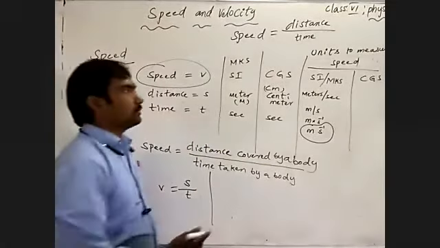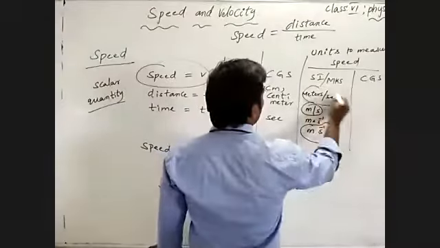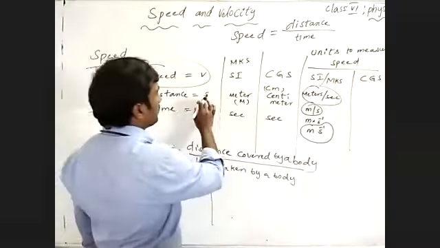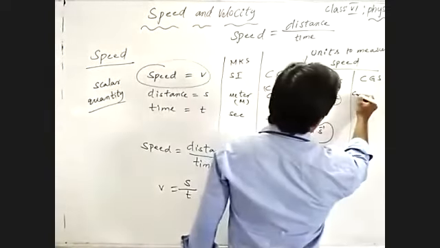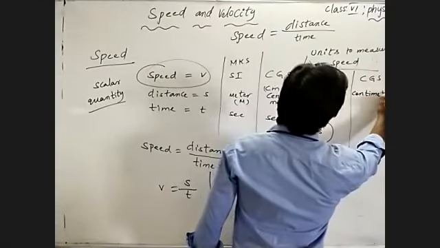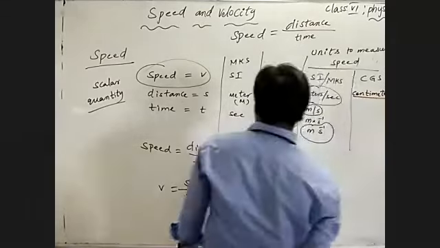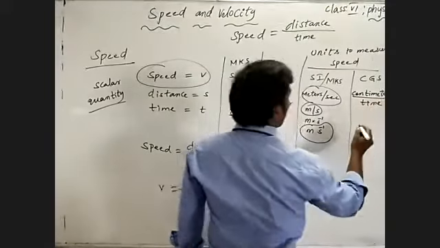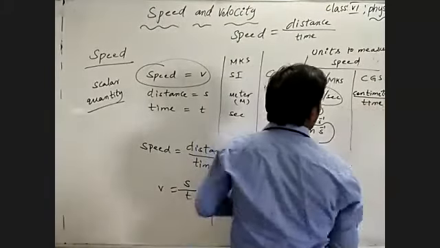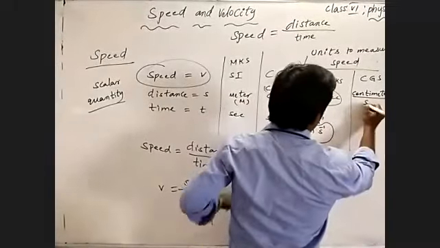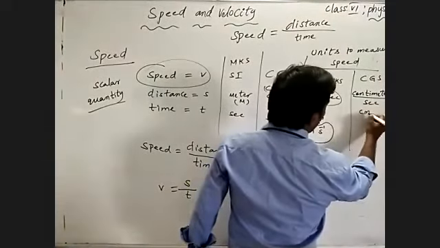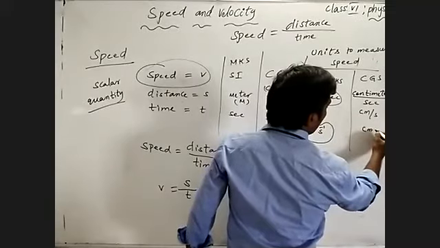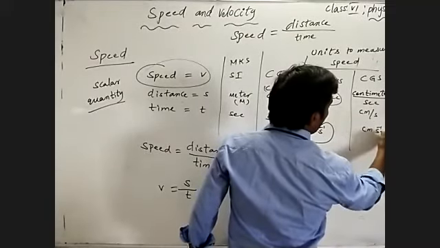In the CGS system, distance is measured in centimeters and time is measured in seconds. So centimeters per second, or otherwise centimeter into second inverse.